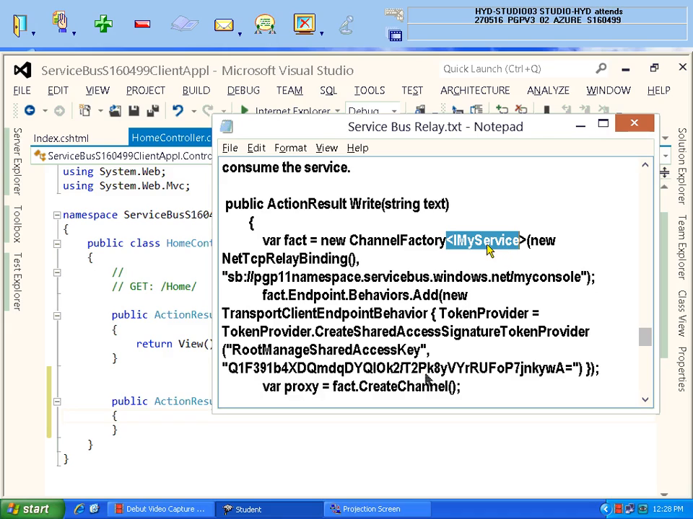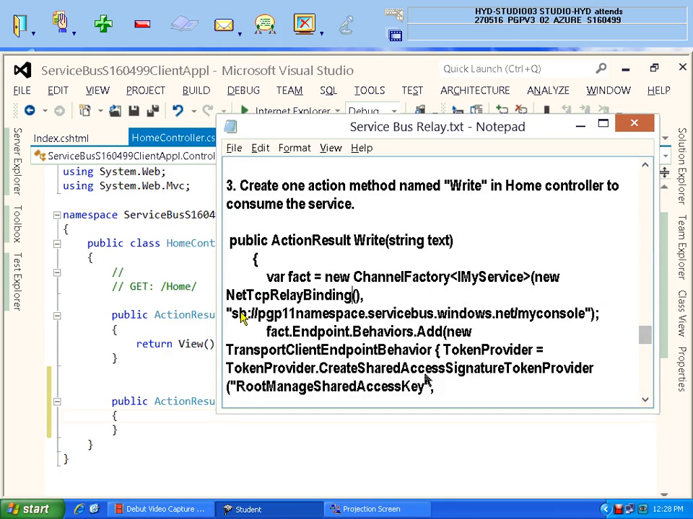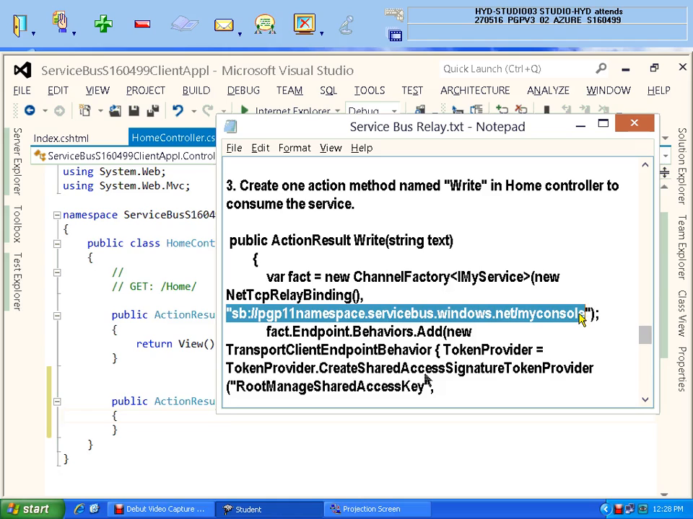So 100% it will not work in our current application. So I have to add this interface without fail. That means .dll file to be added as reference. That I'll do now. Okay. Now binding is what? Previously we have given basic HTTP binding. Now you have to give net TCP relay binding, and this is the namespace name. Same namespace which we have used in the server, the same. This we should not give. We should give as per ours.